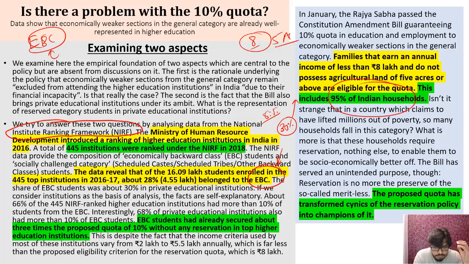And they have to explain how a person whose annual income is 8 lakh rupees and who has 5 acres of land is living in similar conditions to somebody who is earning 1000 rupees a month. How can you put both these students in the same category? So these things are problematic here.